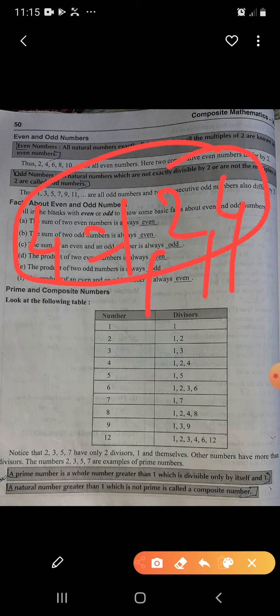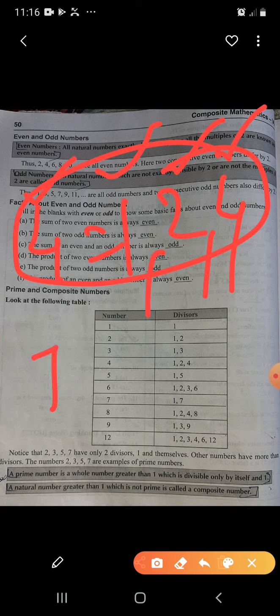See here, if I apply the definition, a prime number is a whole number greater than 1 which is divisible only by itself and 1. Here 4 has 3 divisors, so it is not a prime number.